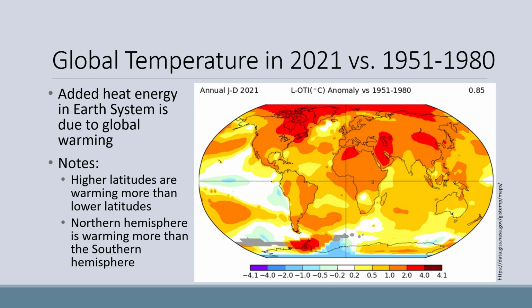Here's a map that shows the change in global temperature in 2021 versus what the average temperature was from 1951 through 1980. The added heat energy in the Earth system is due to global warming. You can see that higher latitudes are warming much more than lower latitudes. That's because higher latitudes have a lot of ice that is melting, creating a positive feedback. You can also see that the northern hemisphere is warming more than the southern hemisphere. That is because the northern hemisphere has so much more land mass than the southern hemisphere. So the southern hemisphere has a lot of water, which has a high specific heat capacity, and so it's buffering a lot of the change that the southern hemisphere would otherwise feel.